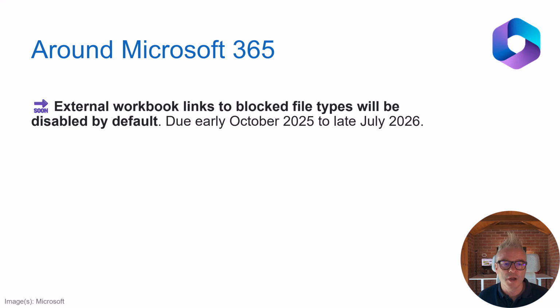Okay, so what else? External workbook links to blocked file types will be disabled by default. Too early to say, early October to late July 2026. So a great big window. I should just stop the recording and start this again, shouldn't I? But I guess it's just real, isn't it, when I leave it in. Go check that out if that's of interest to you. So we're talking about Excel here. Over on the blog, scroll down to the bottom and you can read a little bit more about this.